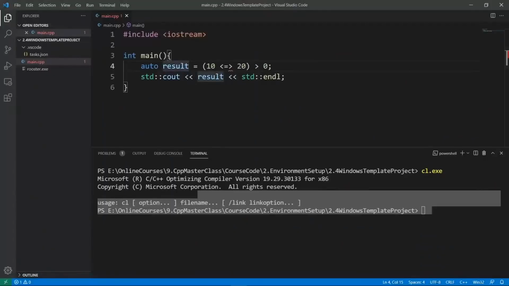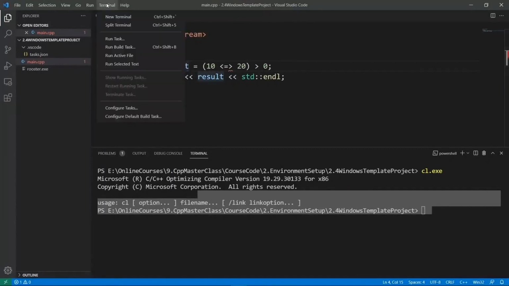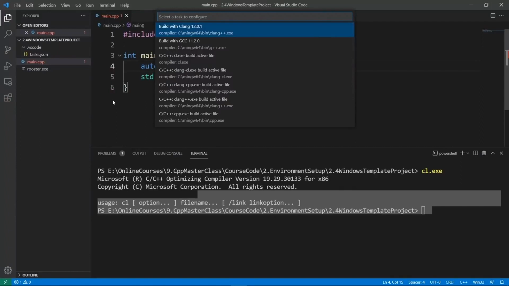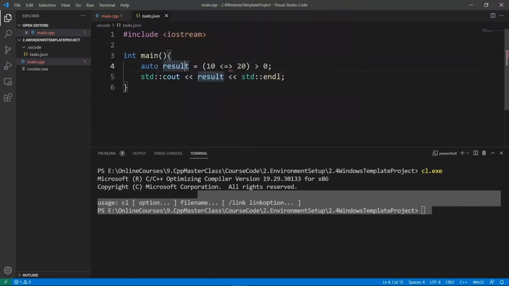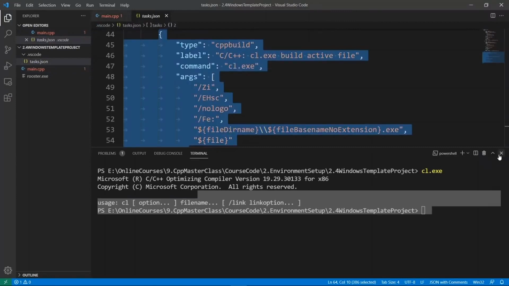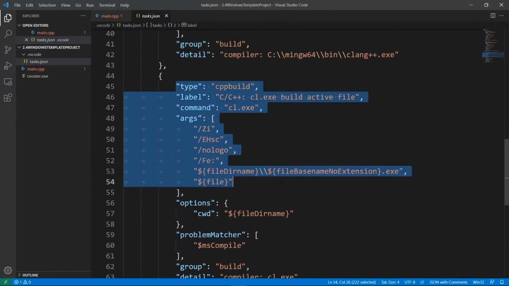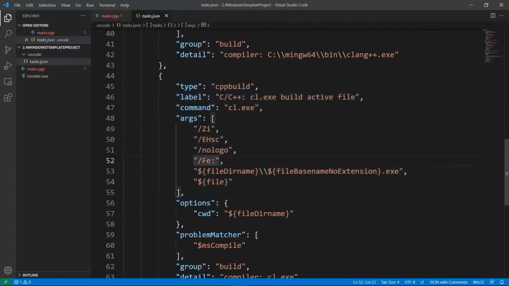So let's come back to Visual Studio Code and we're going to go to terminal and we want to configure a task. Now you see that we have the compiler from Microsoft available. You can see that we can use that right here. So what I am going to do is click on cl.exe build active file. And this is going to add a new entry in our configuration file. And it is going to open up. If we go here, we're going to find that we have a command to build using the compiler from Microsoft.